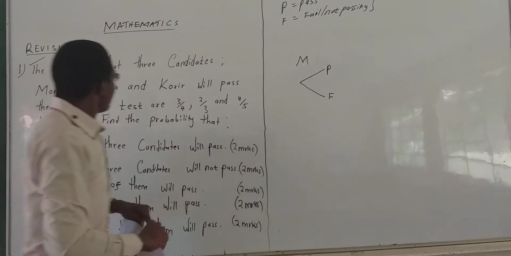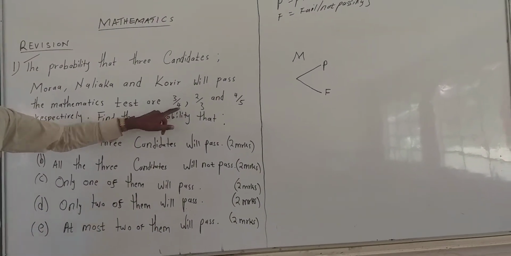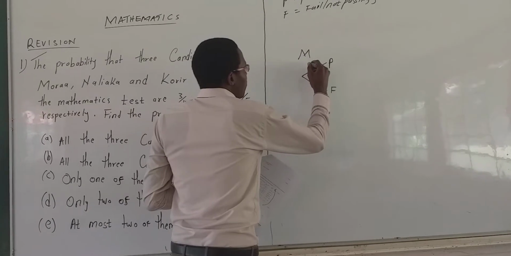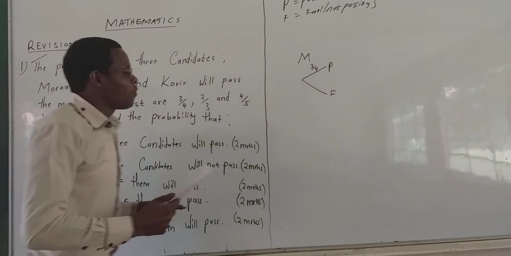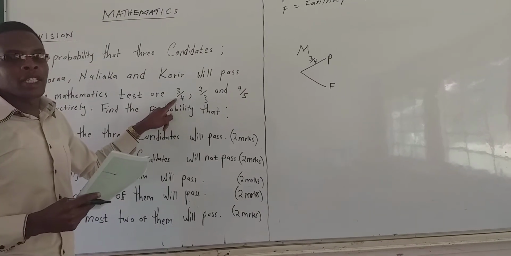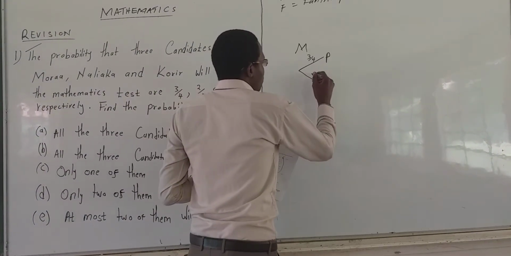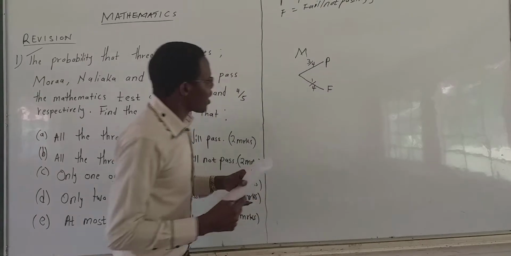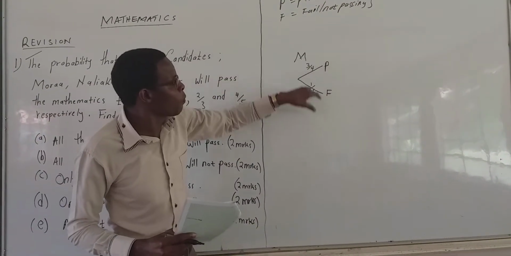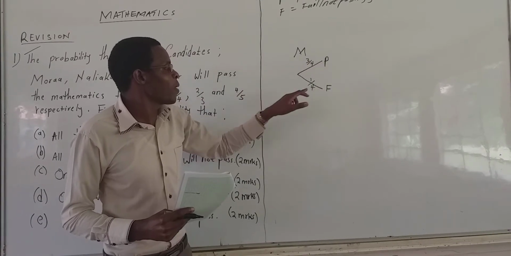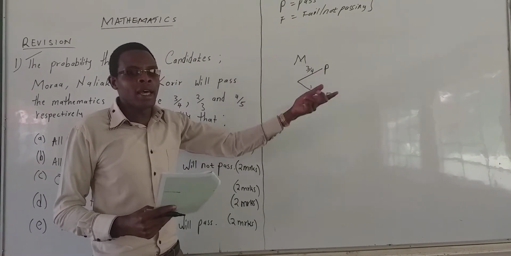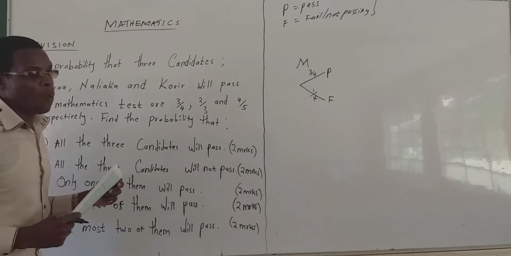The probability of Mora passing is 3 over 4, and the one for failing is 1 minus 3 over 4, which is 1 over 4. Such that if you have the two possible outcomes, pass and fail, the summation must give you 1.